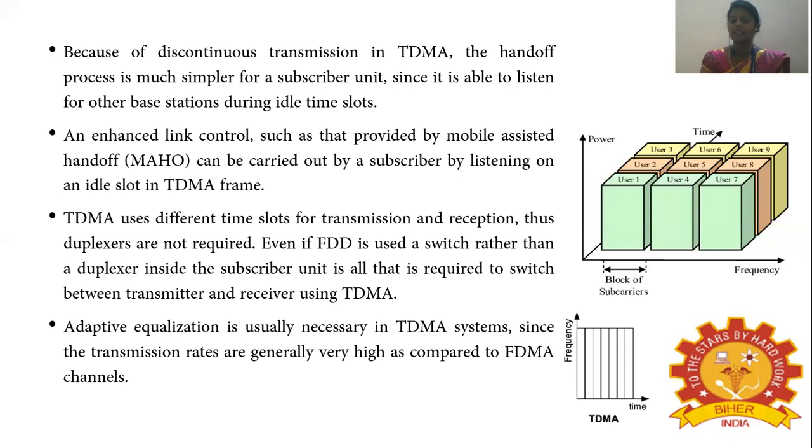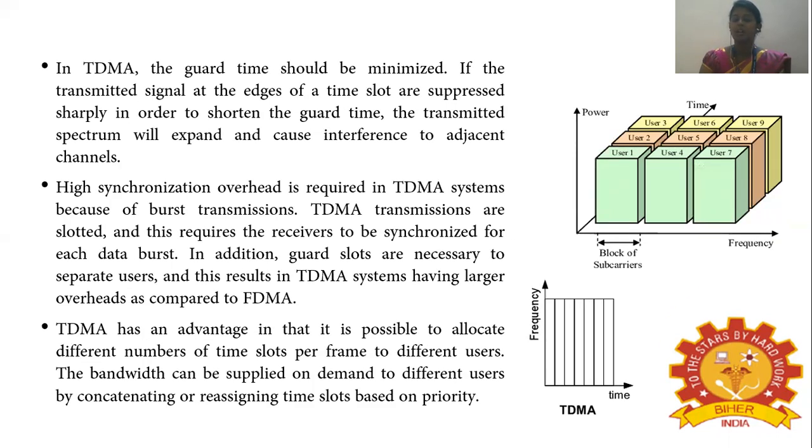Adaptive equalization is usually necessary in the TDMA system since the transmission rates are generally very high as compared to FDMA channels. The guard time should also be minimized. If the transmitted signal at the edge of the time slot is suppressed sharply in order to shorten the guard time, the transmitted spectrum will expand, and this expansion will cause interference to the adjacent channels. High synchronization overhead is required in the TDMA system because of burst transmission.